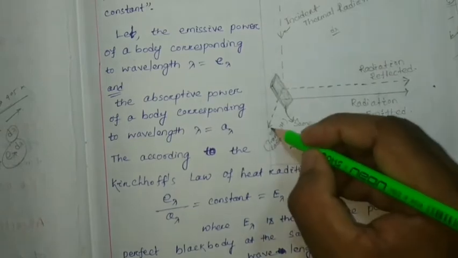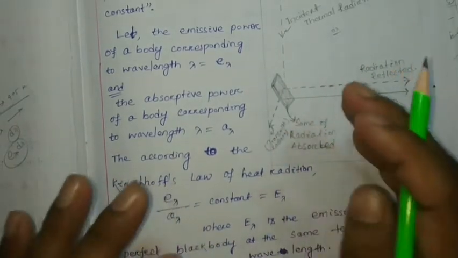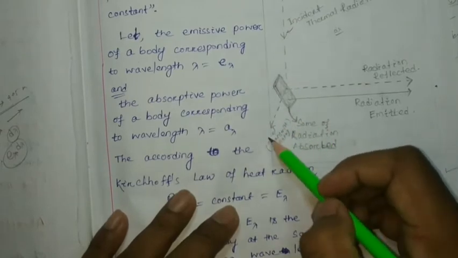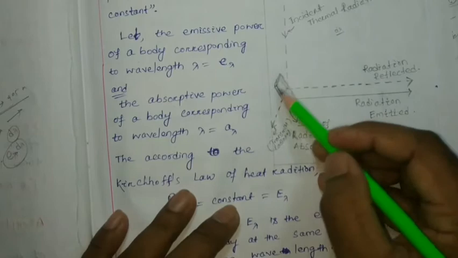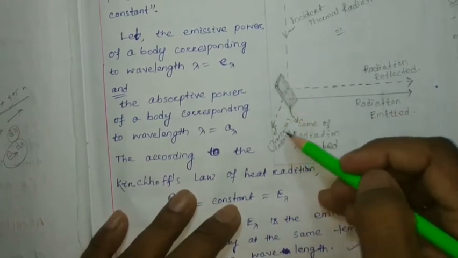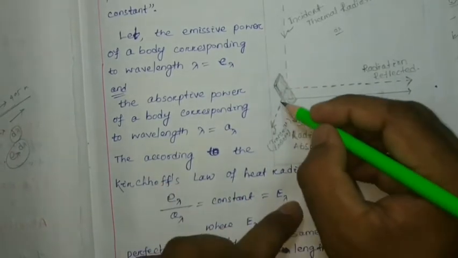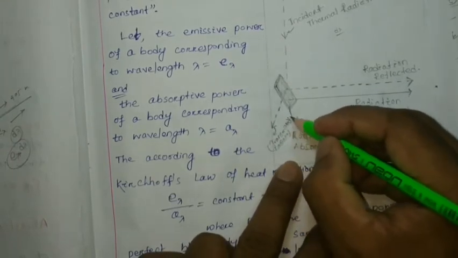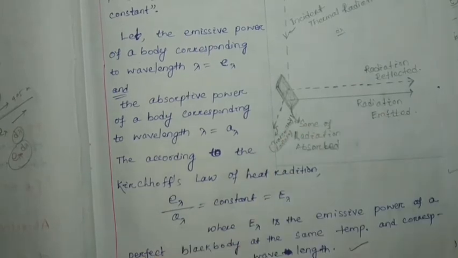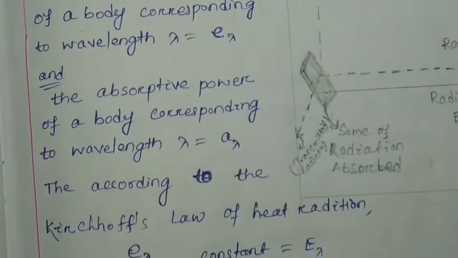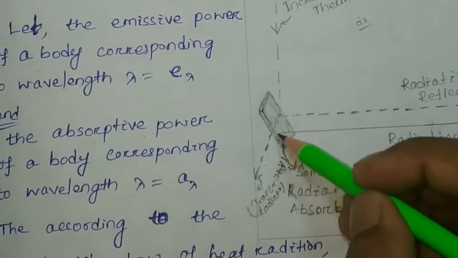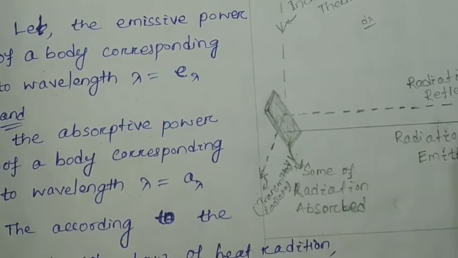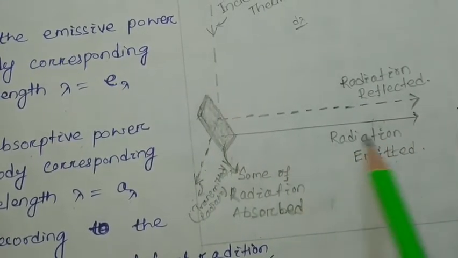Okay, so you just draw it, and if it will be a glass type material, we can expect some transmission or transmit radiation. If it will be an opaque material, then transmit radiation will be equal to 0. But I suggest that you just draw and write down transmitted radiation. This one is your transmitted radiation. I'm going to zoom for you. You just put the dotted line. This is your transmitted, this is your reflected, and this is your radiation by emission.